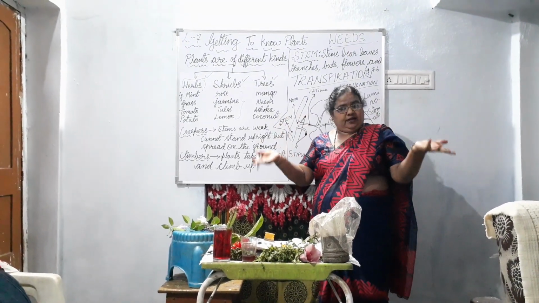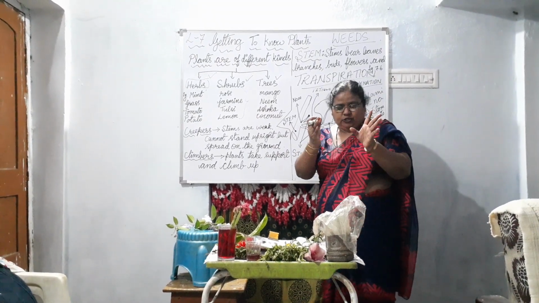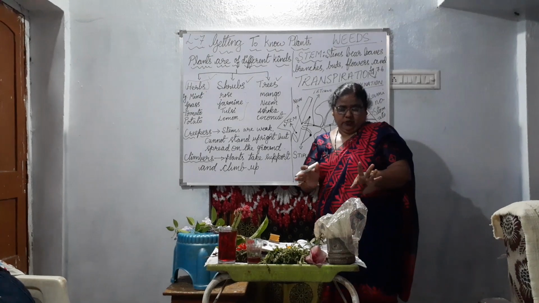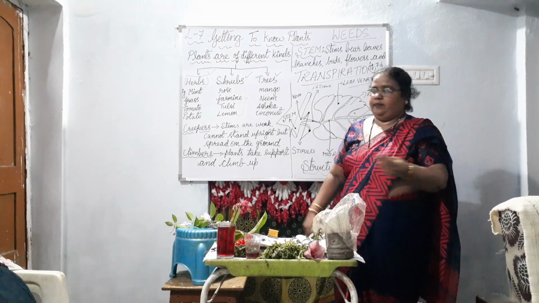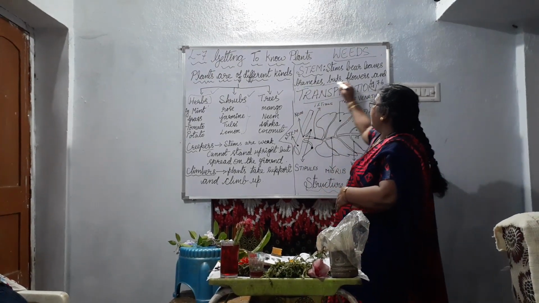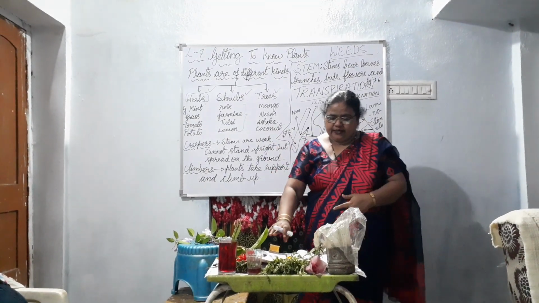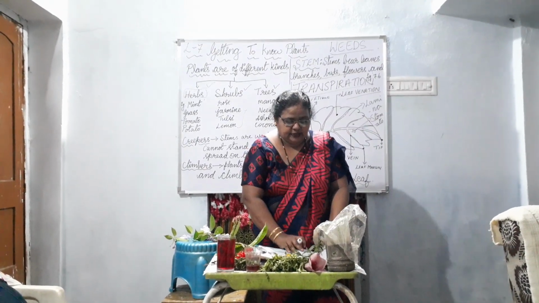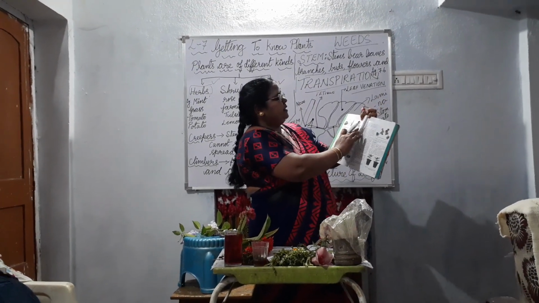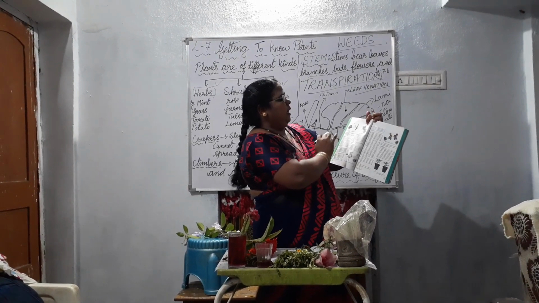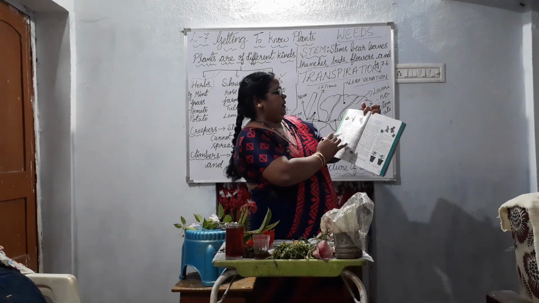Water vapor we have learnt in the previous class. So here we have done the experiment. You do it in your house. Okay. So water comes out of the leaves in the form of vapor. That is known as transpiration. Is that clear for you? Then you can see this figure 7.11 on page number 56. This is the transparent polythene cover, or in other words bag, showing how the leaf is covered.